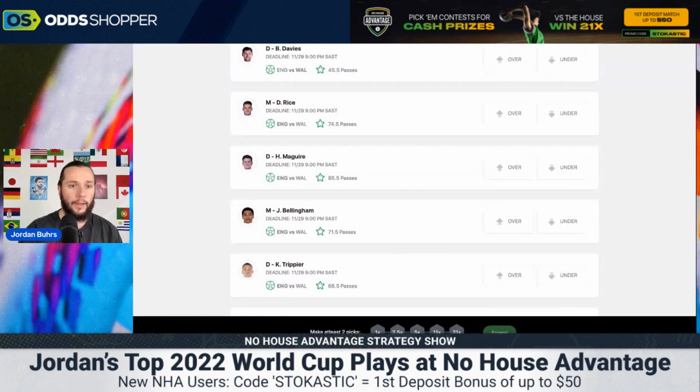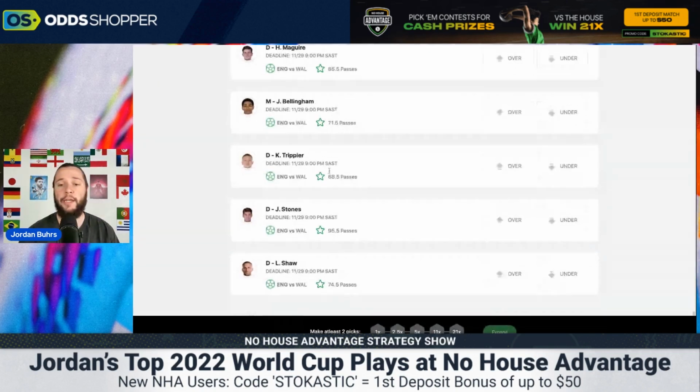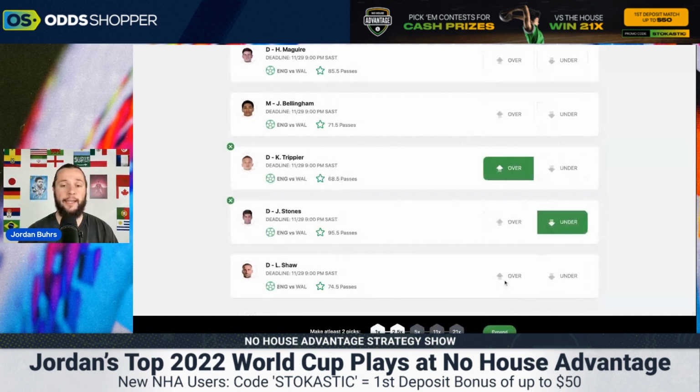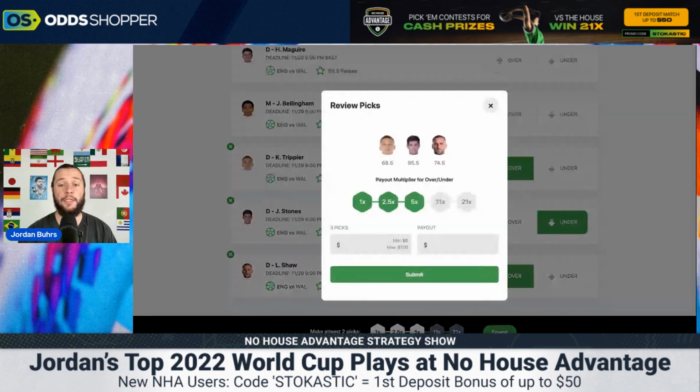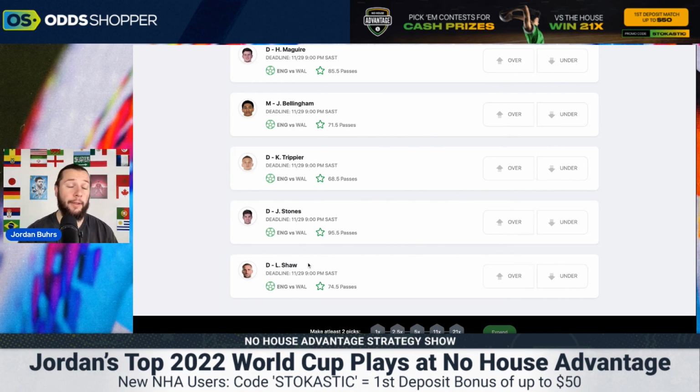Now, I do need to show you a little bit about how No House Advantage works. For instance, if you pick 3, over, under, over, you can see down at the bottom here the multiplier goes up to 5x. What that's saying is that if you hit all 3 of these correctly, over, under, and over, if you put $100 in here, your payout would be $500. Obviously, if you selected more players, another player would get you 11x, the next player would get you 21x. The more players you have, the more difficult it is to hit the multiplier. The fewer players you have, the easier it is.